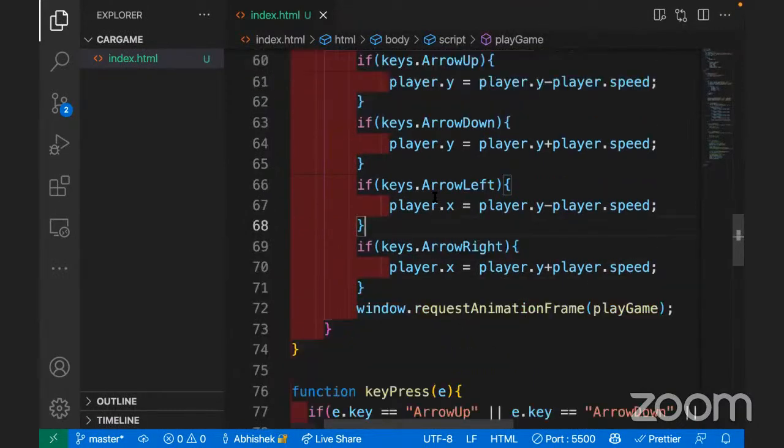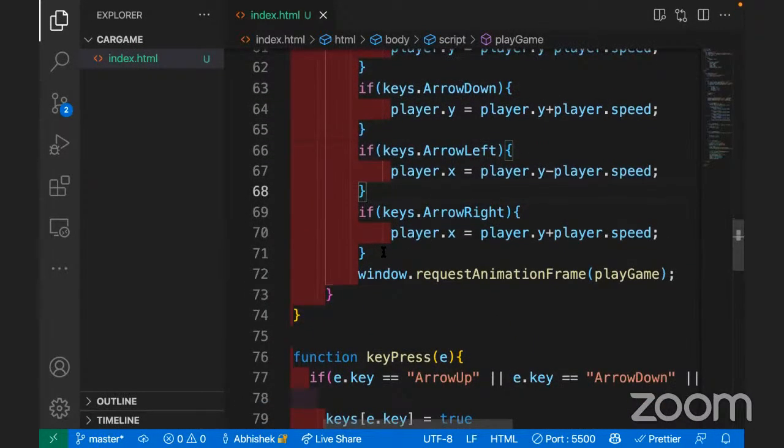So why? Because you are changing X and Y, but you should set that value again in the car. You should change the left and right side of the car. You're changing the value of X and Y, but basically, what should we change? There's a thing like left and top, a parameter in CSS. You should be able to change that so that your car will change position as you change the X and Y, so whatever values change here.